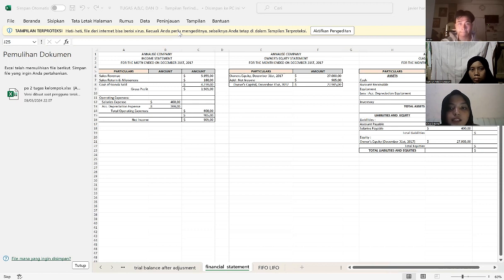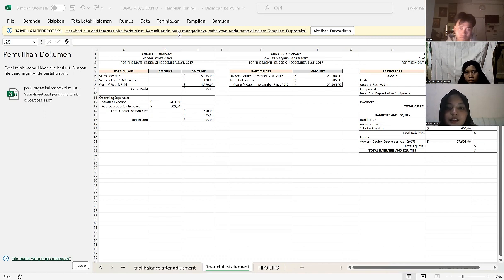Next, equity change statement. Analyzed Co has initial capital of 27,000, then added with a net profit of 905. So the final capital of Analyzed Co is 27,905.